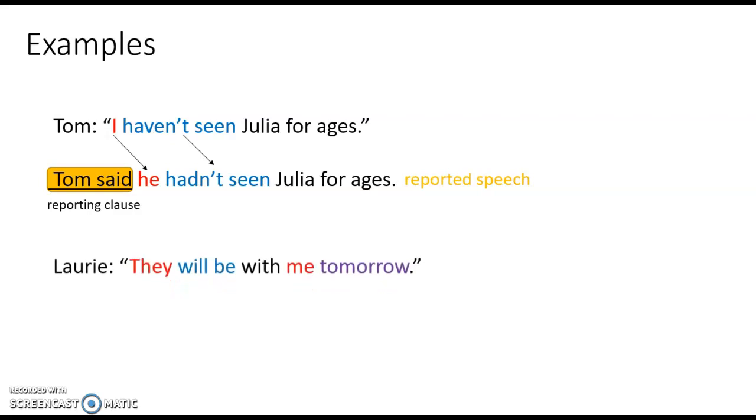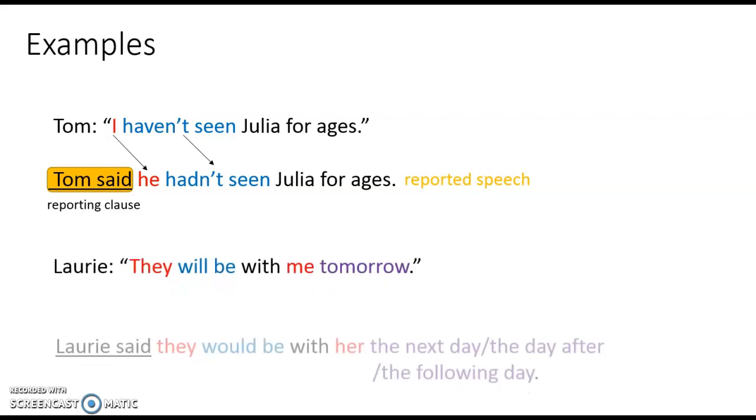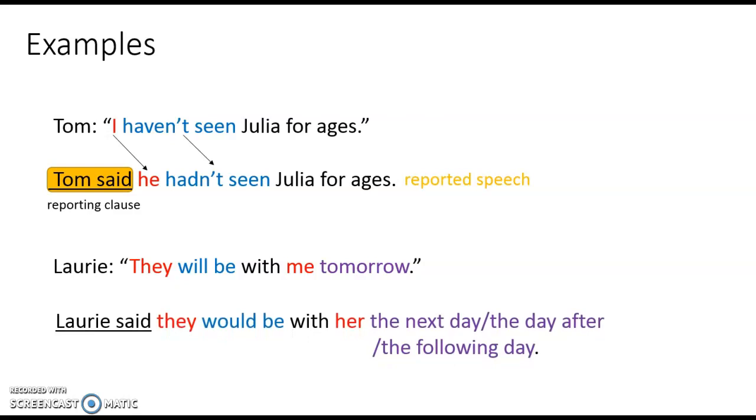"They will be with me tomorrow," said Lori. Lori said they would be with her the next day, the day after, or the following day. Here, Lori said is the reporting clause. They stays the same because of the situation given here. Will be becomes would be. Me becomes her. And tomorrow becomes the next day, the day after, or the following day.